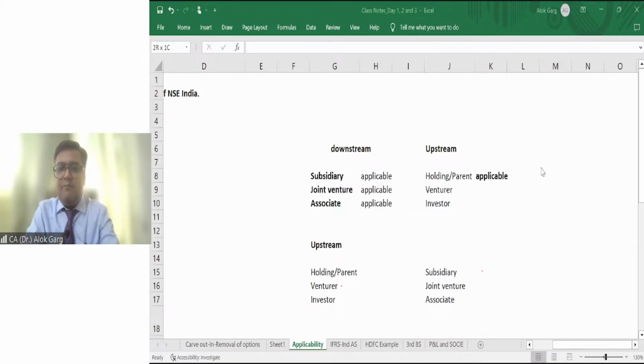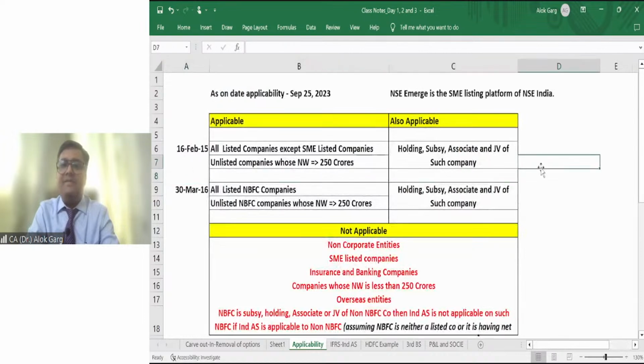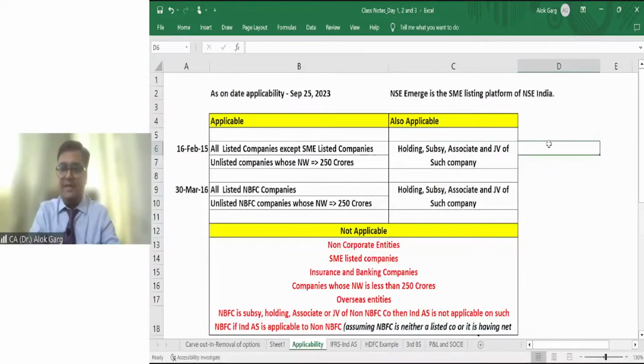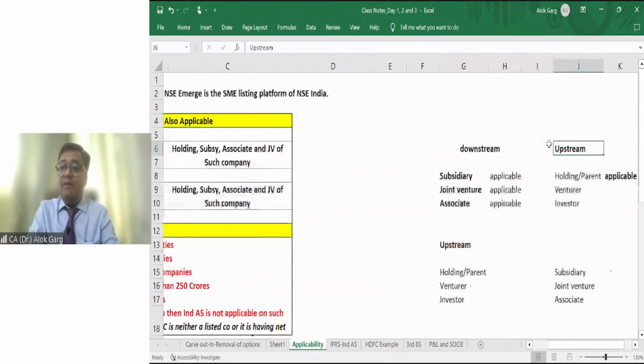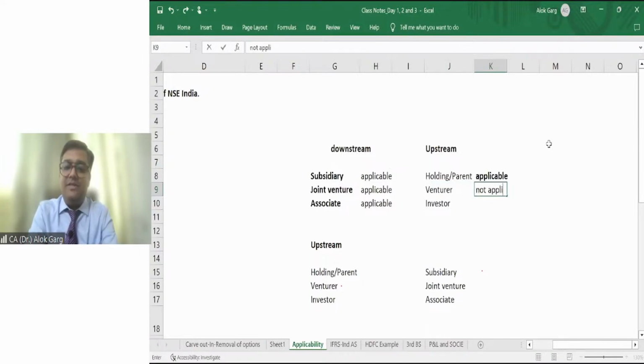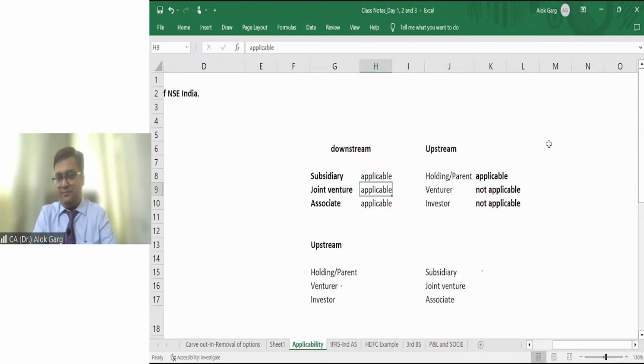Is that clear? Friends, Ind AS is applicable to the subsidiary, and it is applicable to the parent also. Why? Because the parent, the holding company, is covered here. The word holding is covered. But the words venturer and investor are not covered. Uncle is not covered, only father is covered. What does it mean? It means if Ind AS is applicable to a joint venture, it is not applicable to the venturer. If Ind AS is applicable to an associate, it is not applicable to the investor. I hope this is clear to all of you.